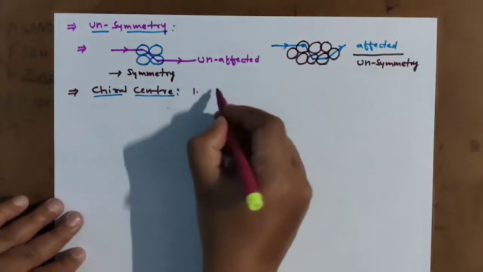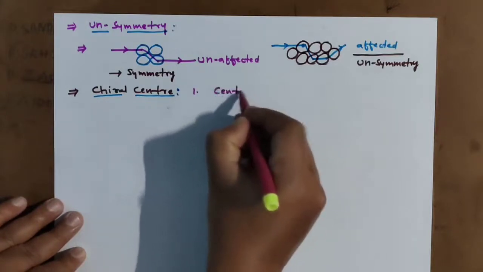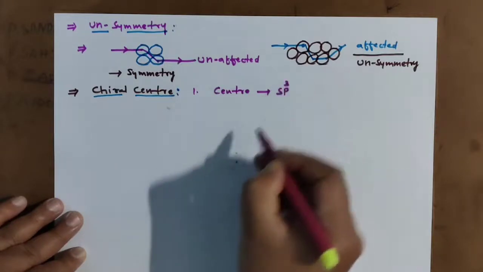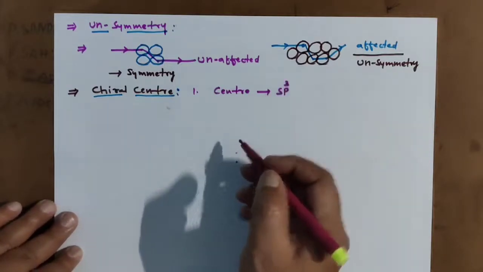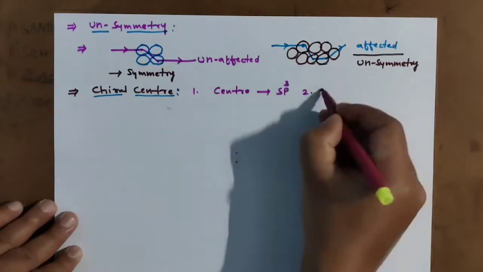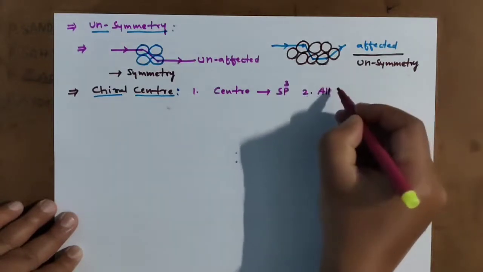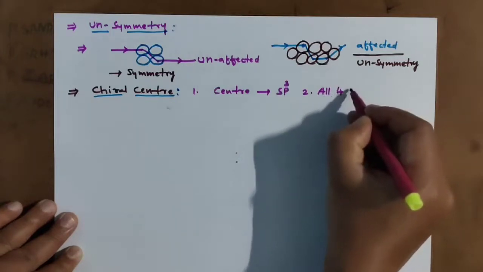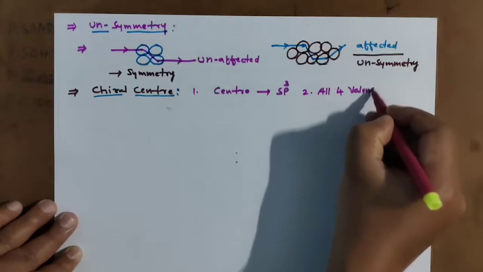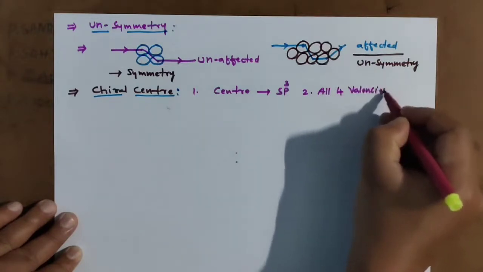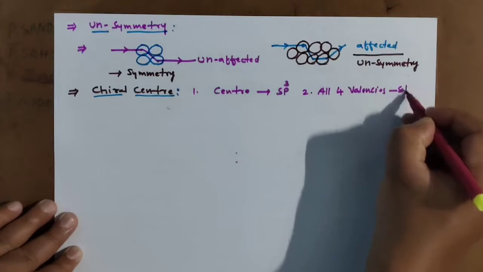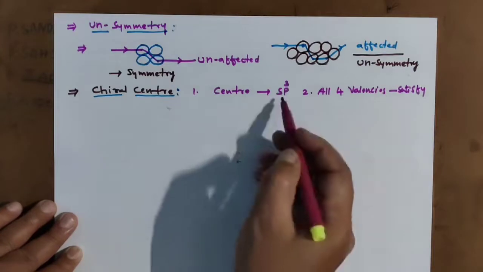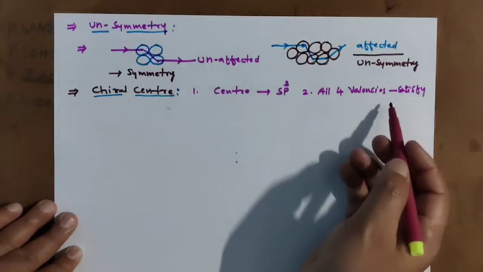The central atom should have sp3 hybridization, and all 4 valencies, generally of carbon, should be satisfied. sp3 is nothing but all 4 valencies should be satisfied.